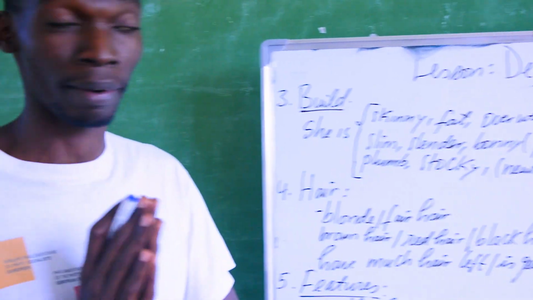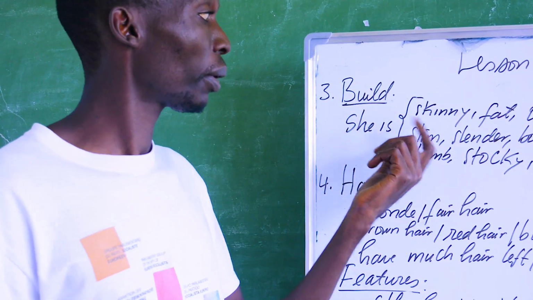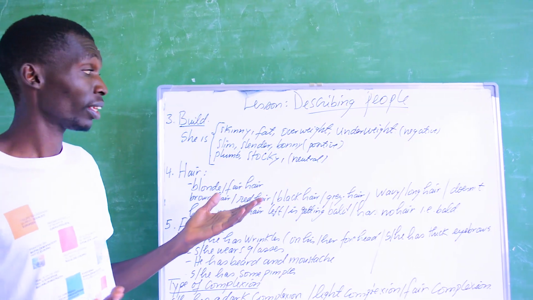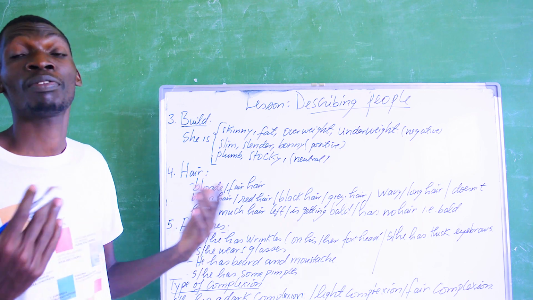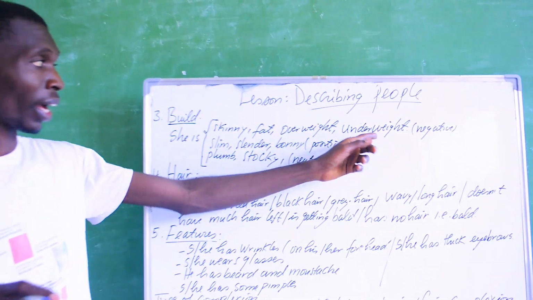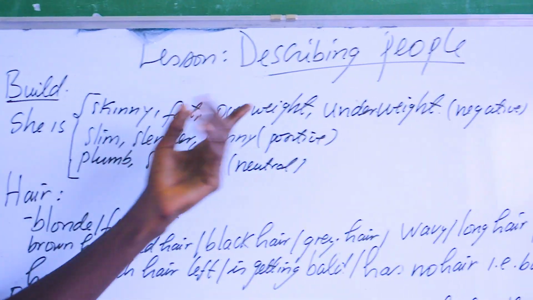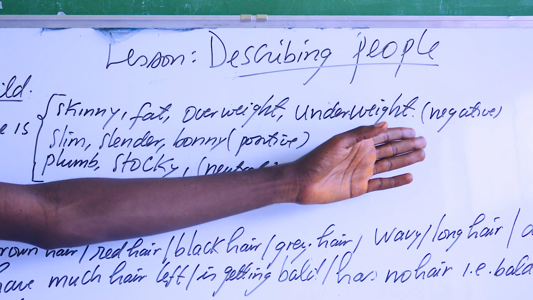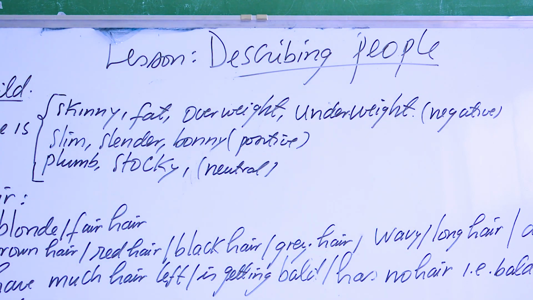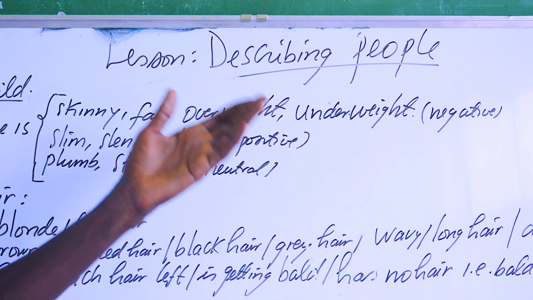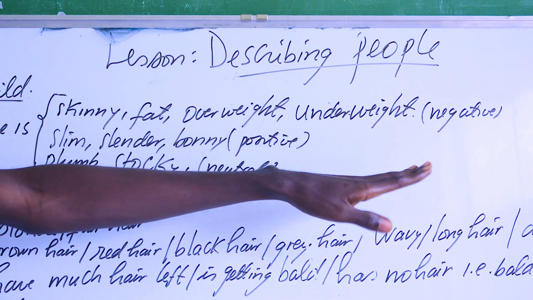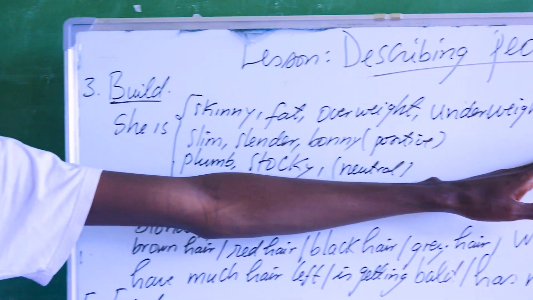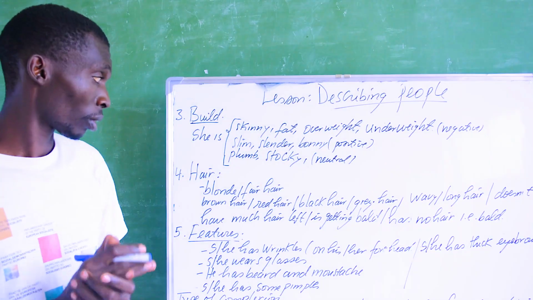So you can describe somebody as being skinny. Skinny means thin, very thin. Fat means not thin. Overweight is very fat, extremely fat. Underweight also means skinny or thin. But the word fat has a negative sense. Even though many people use it, most people carry it as a word with a negative sense. Is that understood? Good.